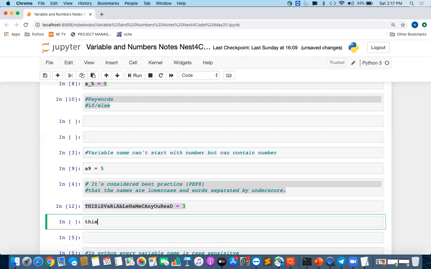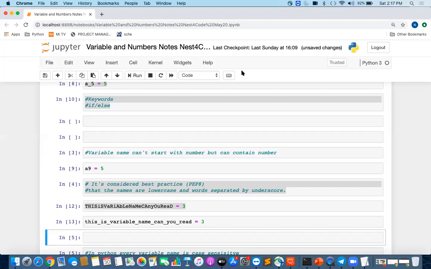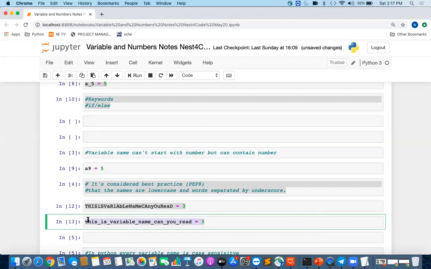But let us suppose I define it like this. So if you see this, this is very easy to read because I follow some standard which is there in Python to define this variable name. And what are the standards there? While defining variables in Python, the standard is that you should keep them in lowercase, with words separated by underscore. So this is a standard which we follow in Python.